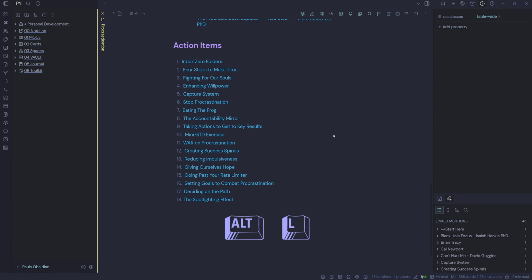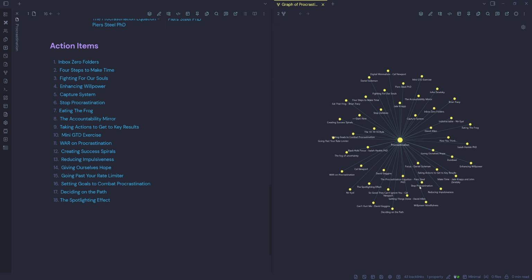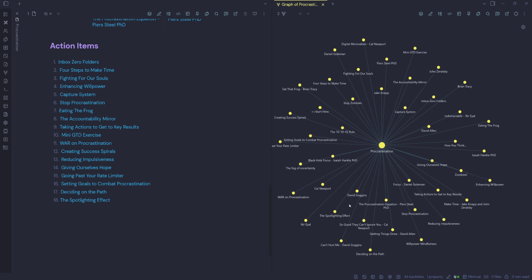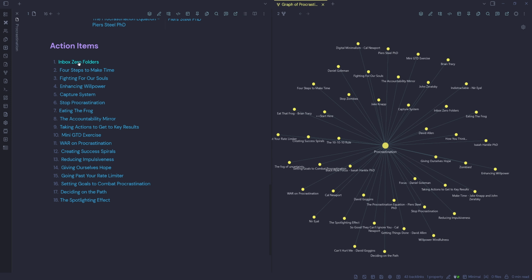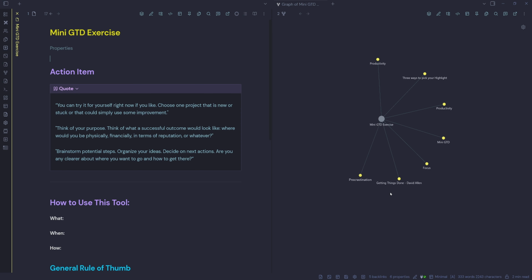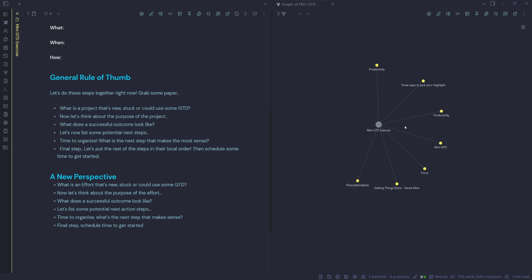I could hit my hotkey Alt-L. That will bring up all the notes about procrastination. So if you're low on energy and you are procrastinating too much, I can go into this note and just start going through some of the action items to take myself out of that mode. So we've got a mini Getting Things Done exercise. So I could click into that one, follow this little rule here. So that's one thing I could do.